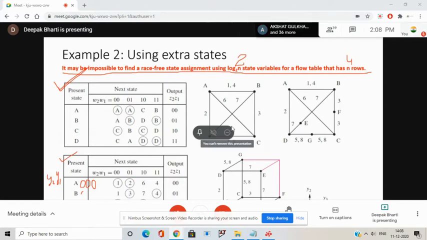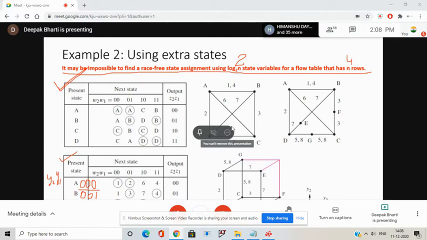In order to begin the exercise of having a race-free state assignment, all adjacent states should be at a Hamming distance of 1. So if I'm starting with A having code 0, 0, 0, can I give 0, 0, 1 to B? Yes, sir.